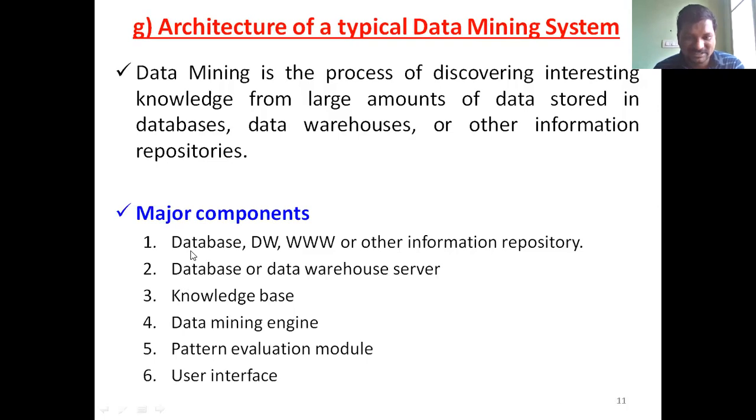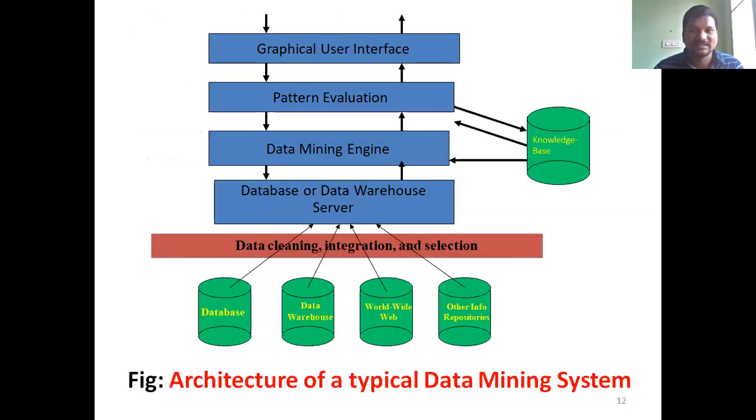One is the databases, data warehouses, World Wide Web, or other information repository. That means from this repository you will retrieve the data. Another is the database or data warehouse server. Other components are the knowledge base, data mining engine, pattern evaluation module, and then the user interface. This is the typical architecture of a data mining system.